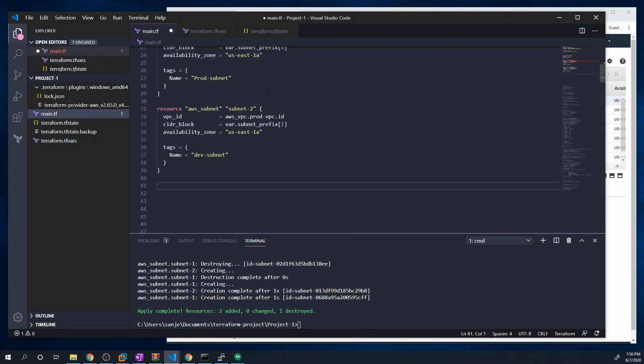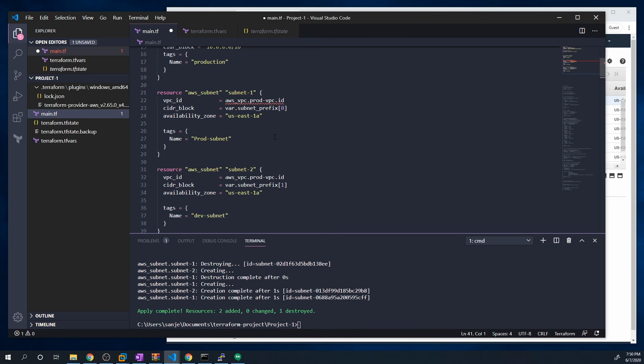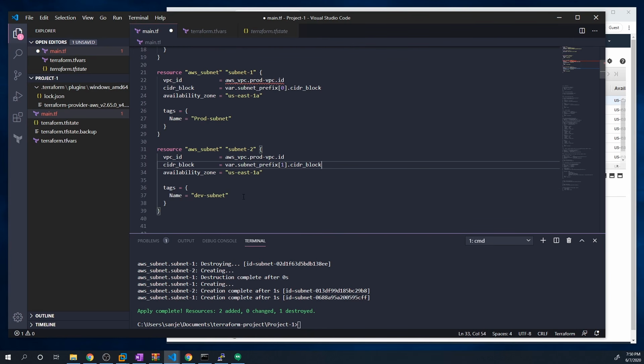And so we're going to have to update a few things here. Under the CIDR block, we want to grab the CIDR block property. And now for the name, we're going to have to reference that variable. We'll do a var.subnet_prefix.